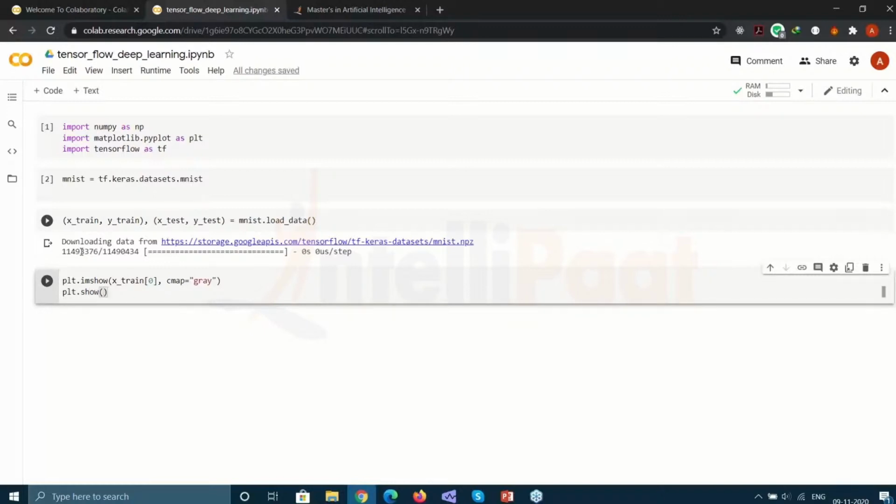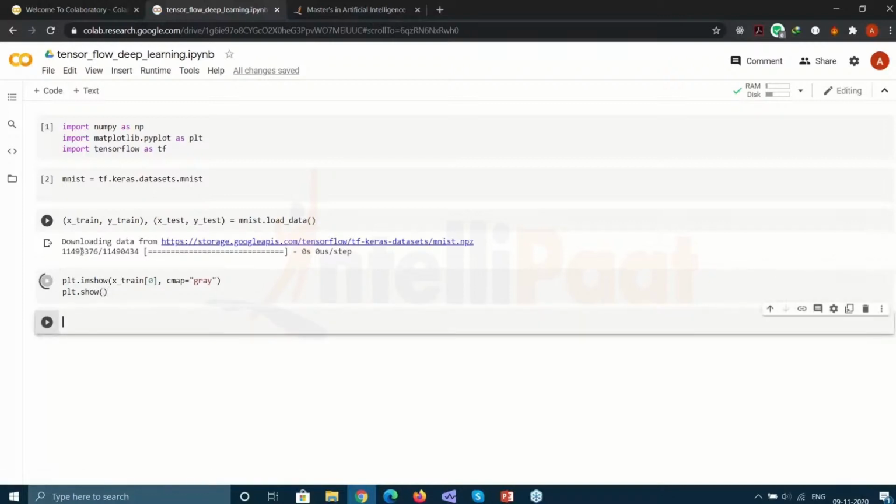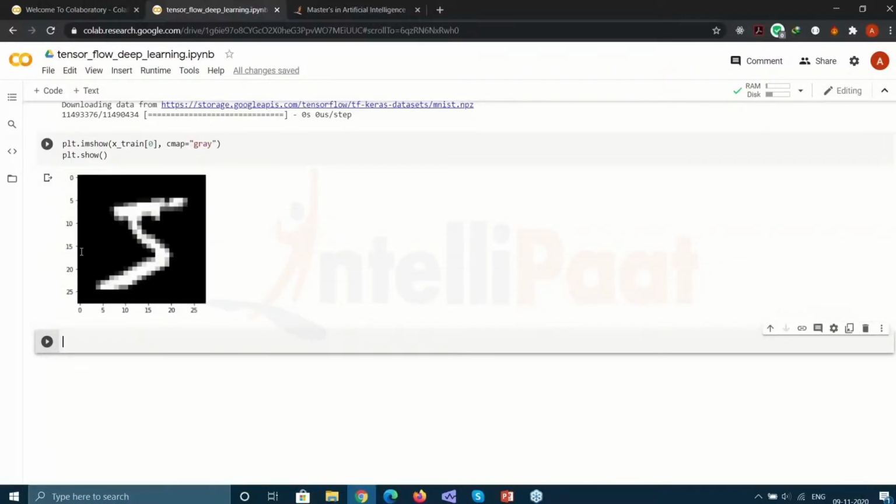If you've ever worked with matplotlib, this is very easy. If you haven't, just follow along and you'll see how I'm doing it. At the end of the session, I'll tell you about some of the resources. So this is the number 5. As you can see, this is handwritten. It's an image. It contains 28 by 28 pixels.